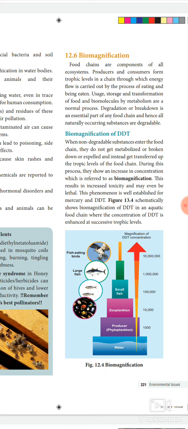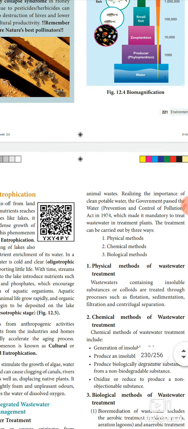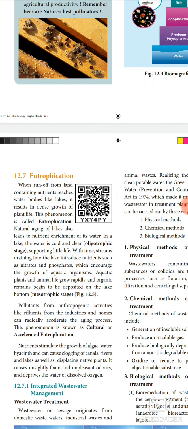First we see water, then the producer, that is the phytoplankton, then zooplankton and small fishes. The level here is 1000, then 10,000, then 100,000, and it keeps increasing like that. So the figure schematically shows the biomagnification of DDT in an aquatic food chain, where the concentration of DDT is enhanced at successive trophic levels. Then next we see about eutrophication.